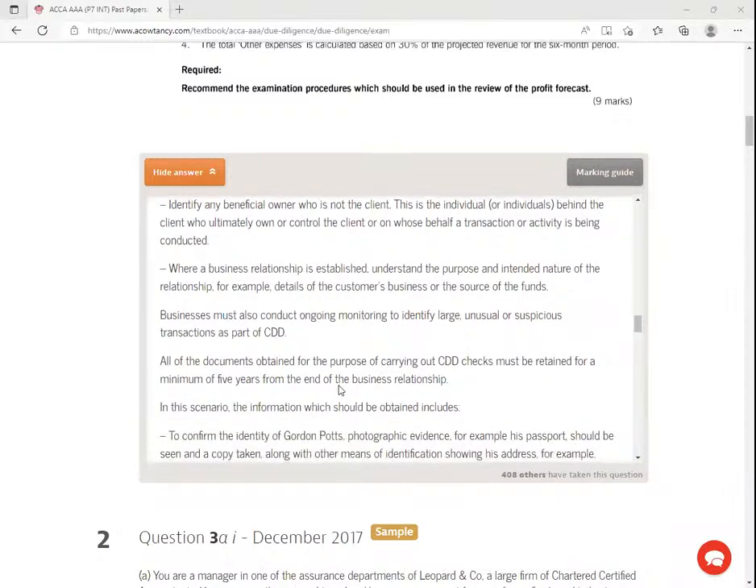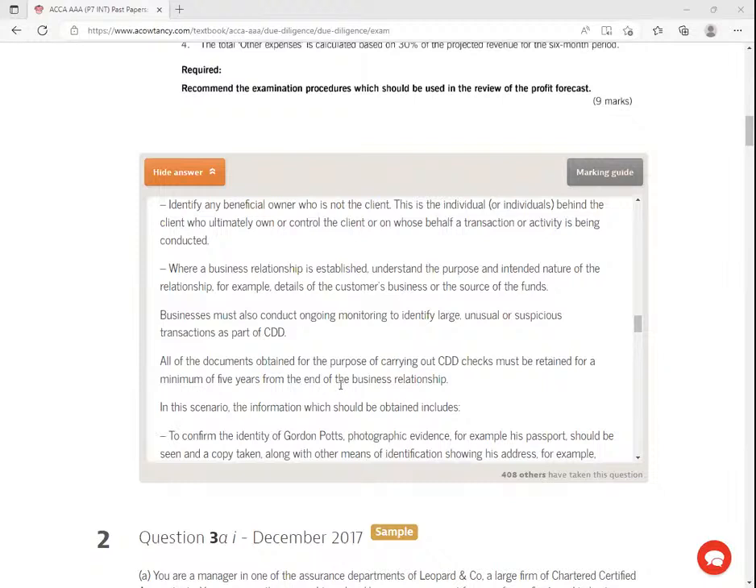All of the documents obtained for the purpose of carrying out these CDD checks must be retained for a minimum of 5 years from the end of the business relationship. So as an auditor, all those documents that you obtain, keep them for a minimum of how many years? 5 years. Even after you cease business with this client, don't take those documents to a shredder. Don't do that. If you do that, you'll get yourself into problems and you'll be taken to court. People would want to see really, did you apply the know your client concept very well.